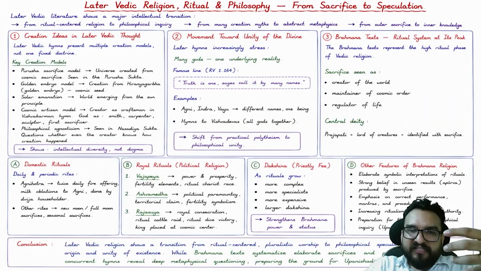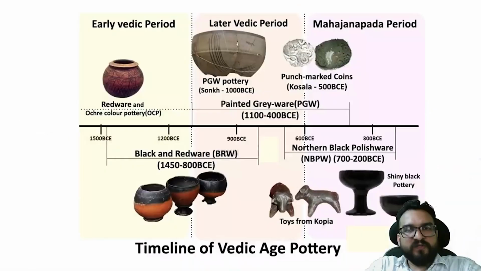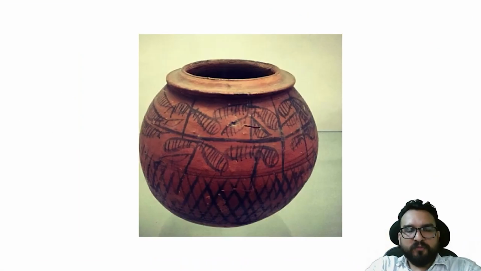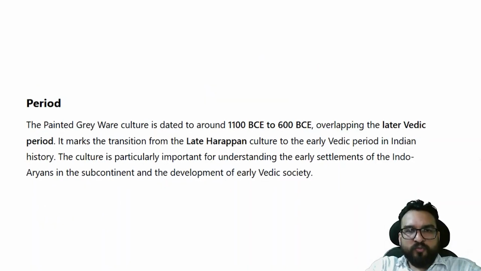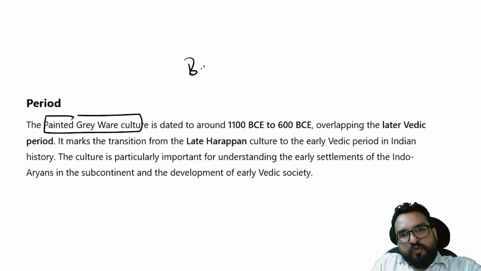So this was your overall understanding of political geography, economy, polity, society, and religion. Now in the weekend class, we'll be solving the questions as well, and we'll be developing our understanding more. Now you understand about two phases over here. OCP phase, I have already told you. One phase which coincided with this was the Painted Grey Ware culture. And the most important personality was BB Lal over here. A great personality, BB Lalji.